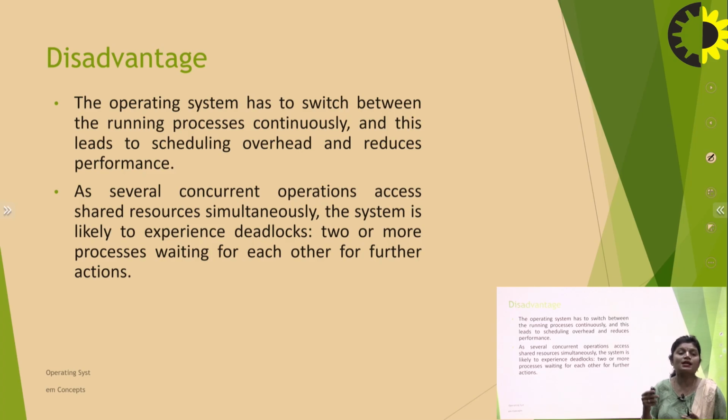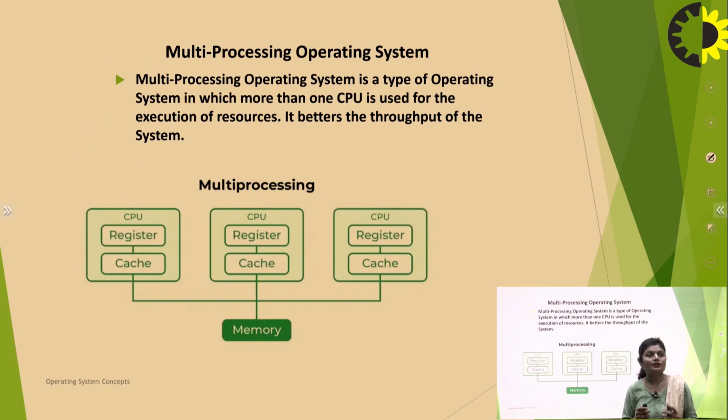So some processes are coming into a deadlock situation. Deadlock we will discuss in further slides. Multiprocessing operating system. Now the other operating system is the multiprocessing operating system.